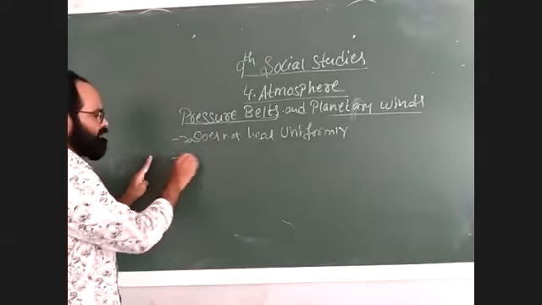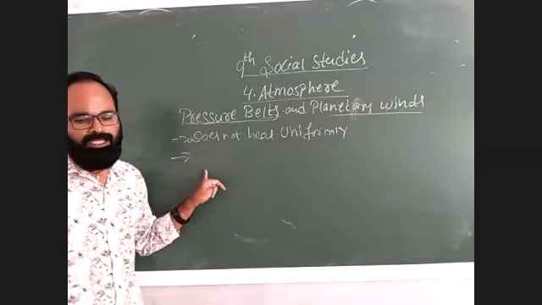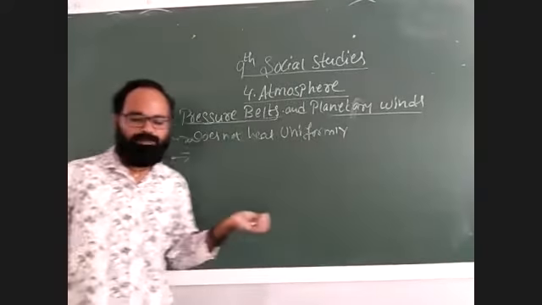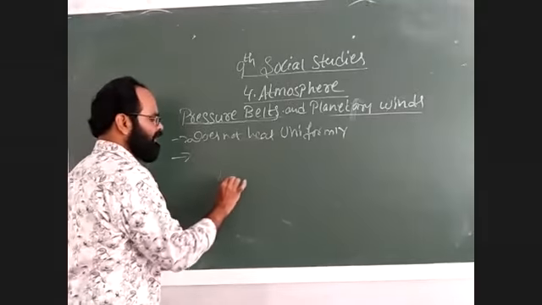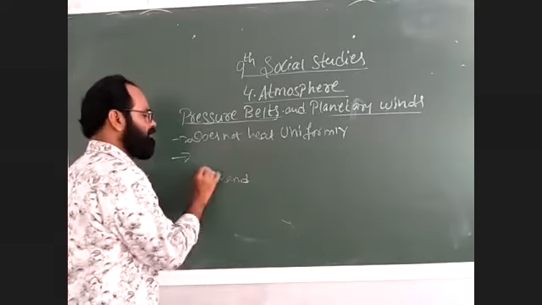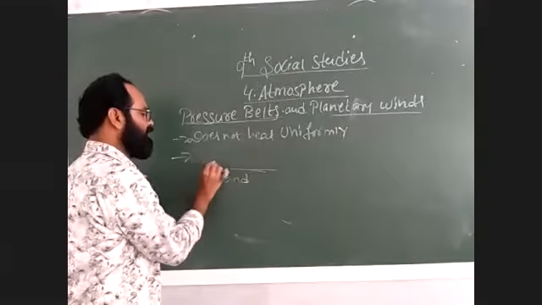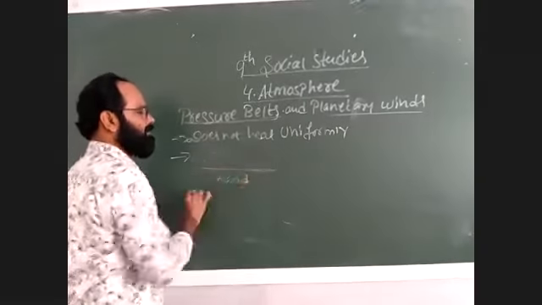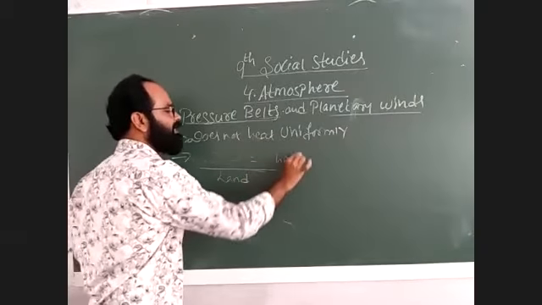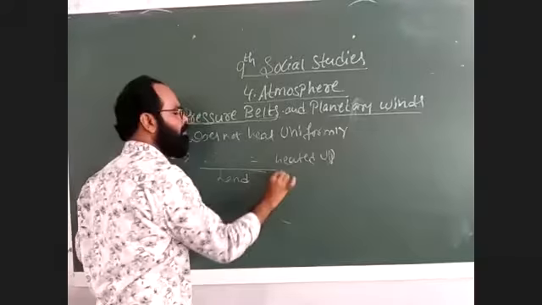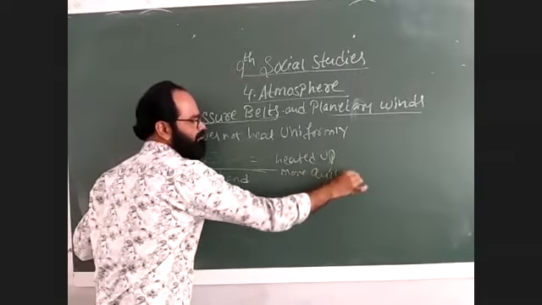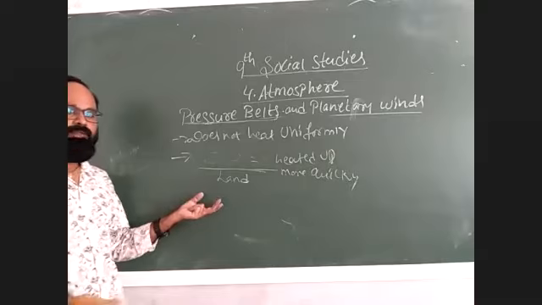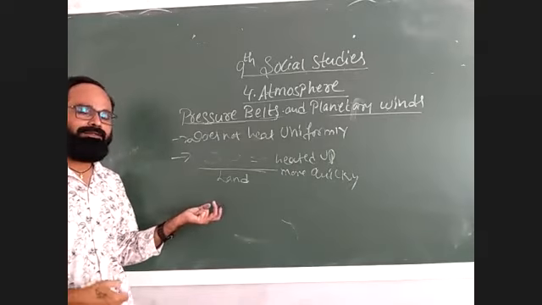Next. Air above the land gets heated up more quickly. For example, this is the land. The air which is present here gets heated up more quickly. Why? Because land absorbs heat faster and cools faster.